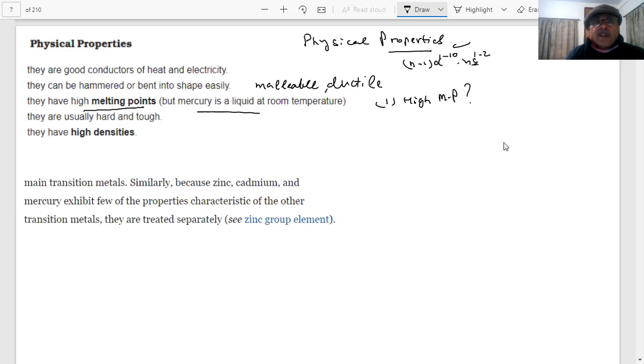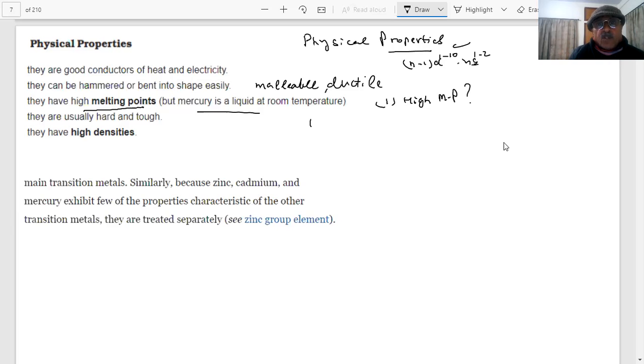Their melting point is high, students; they are hard. You have seen alkali metals and alkaline earth metals also, on the left hand side, the S block elements. They are soft. Sodium can be cut with a knife, but these are very hard. As compared to S and P block, they are harder than S and P block elements.